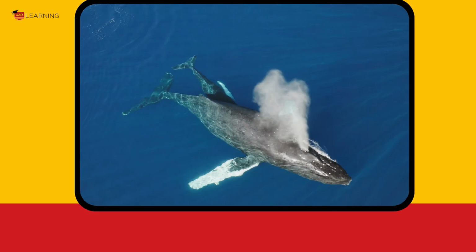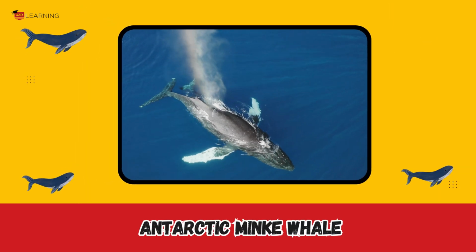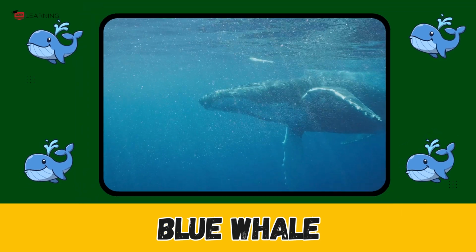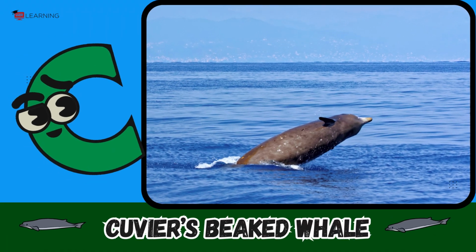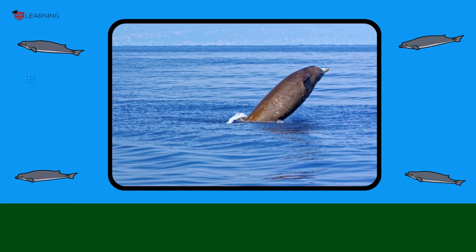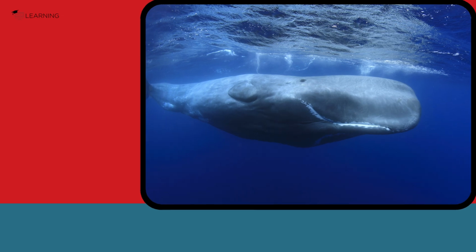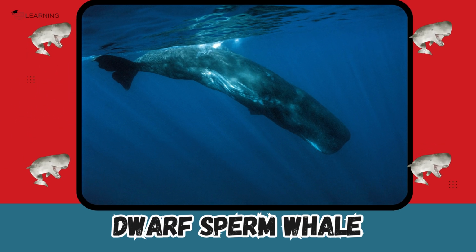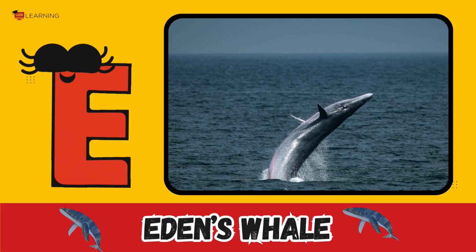Minke whale. A is for Antarctic minke whale. B is for blue whale. Blue whale. C is for Cuvier's beaked whale. Cuvier's beaked whale. D is for dwarf sperm whale. Dwarf sperm whale. E is for Eden's whale.